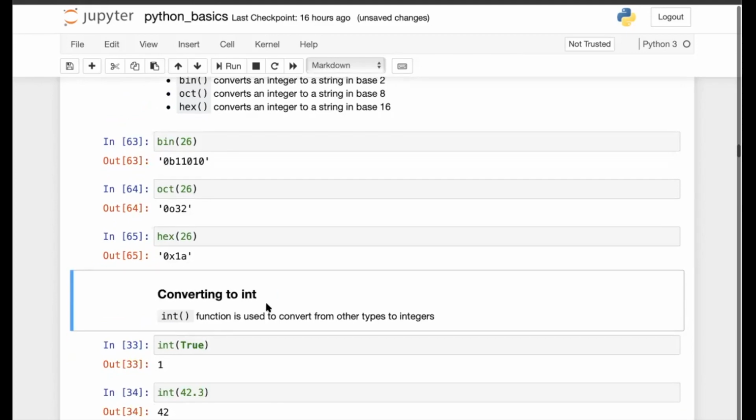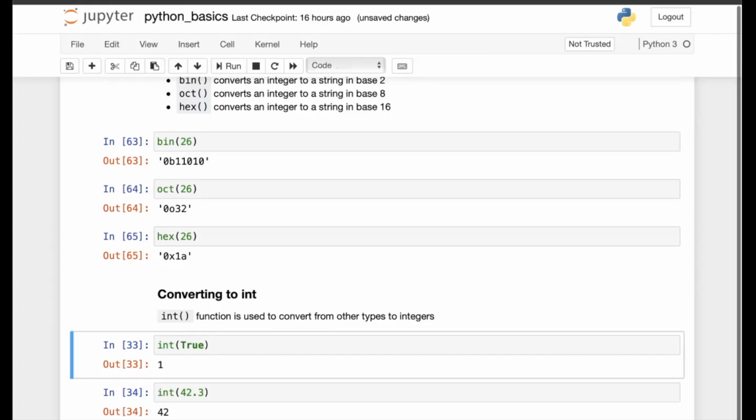Converting to int. This int function is used to convert from other types to integers. Let's say you would like to convert from a floating point to integer, you can use the int function. You would like to convert from string to integer, you can use the int function. From bool to integer, you can use the int function.